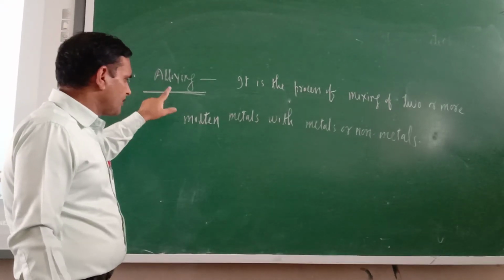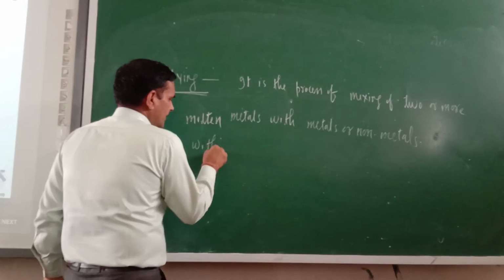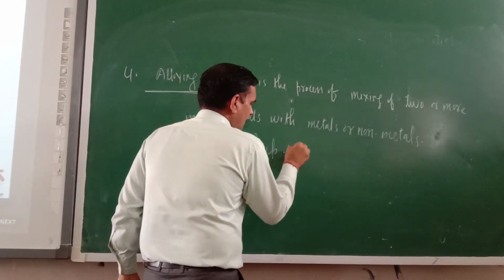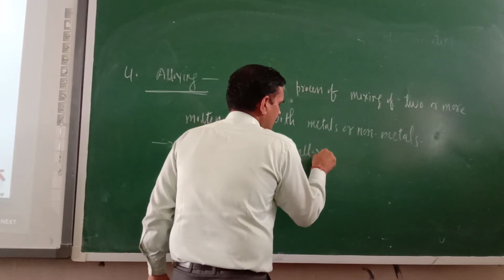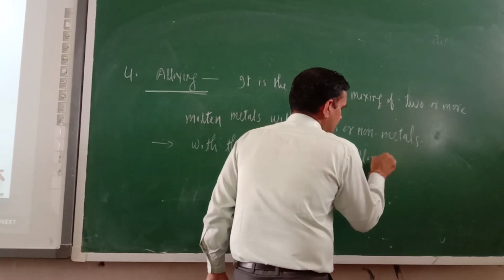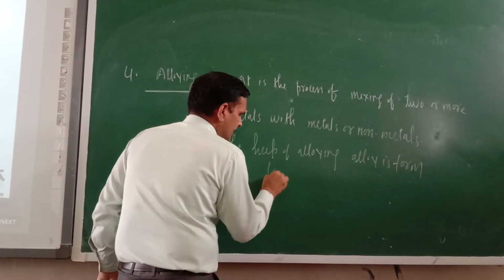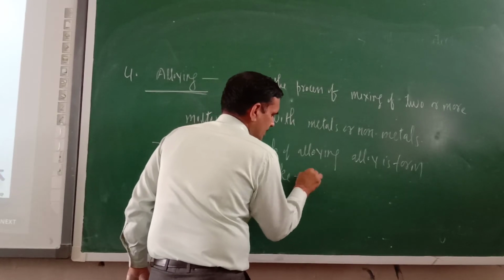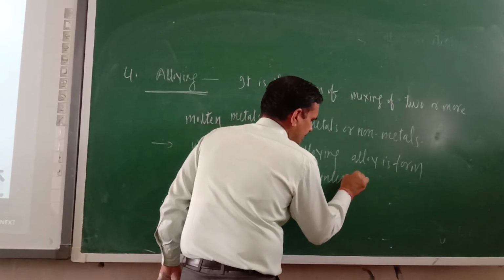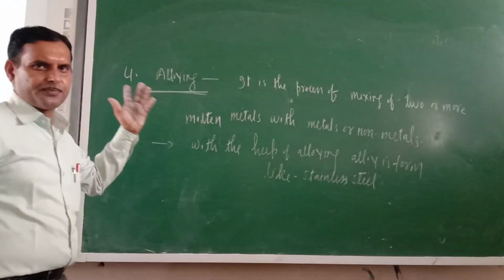So with the help of this, you can write here: with the help of alloying, an alloy is formed, like stainless steel, and they are rust free.